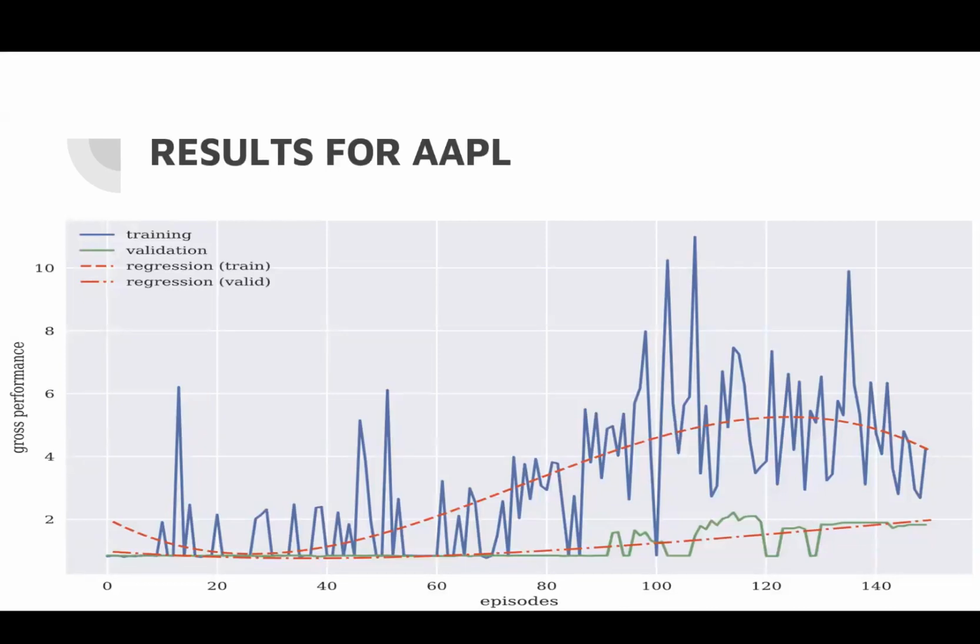For the training, we have obtained results in some of the episodes that give us more than a tenfold return. We can also see that our validation comes to a stagnant after 130 episodes and can continuously provide us with a return of approximately 200%.